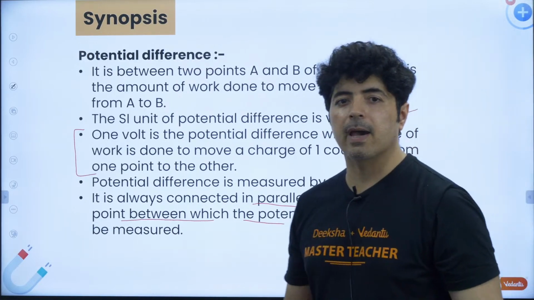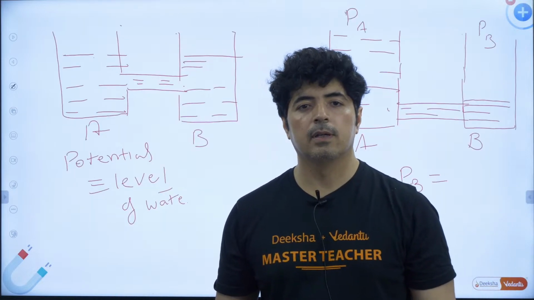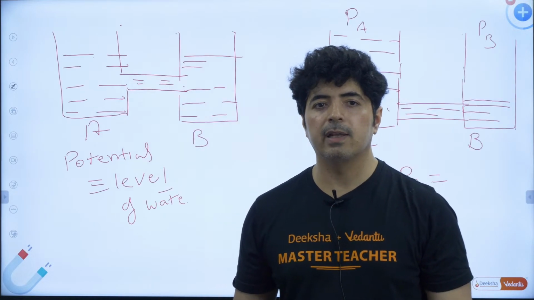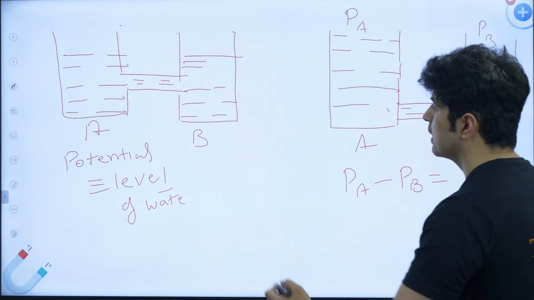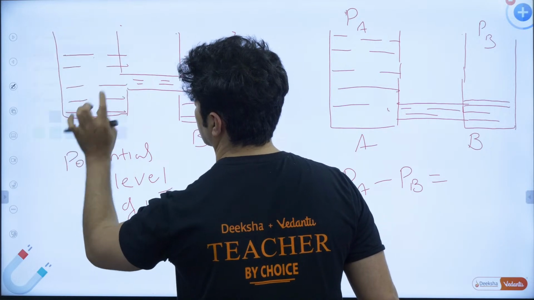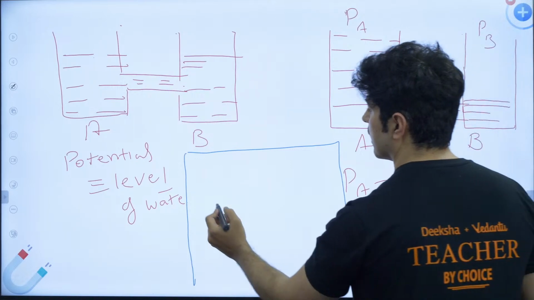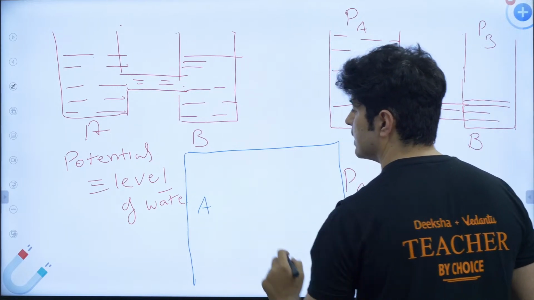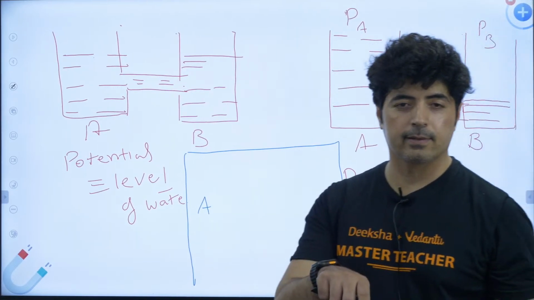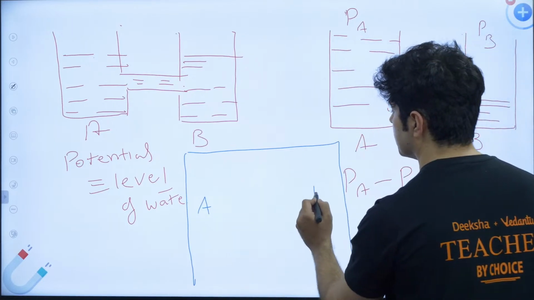Okay, what is the meaning of parallel? When I say parallel, let me just plot it over here. Let me change the color. Okay, blue is working fine. Let me tell you what is parallel. Let's say this point is A, this point is B.